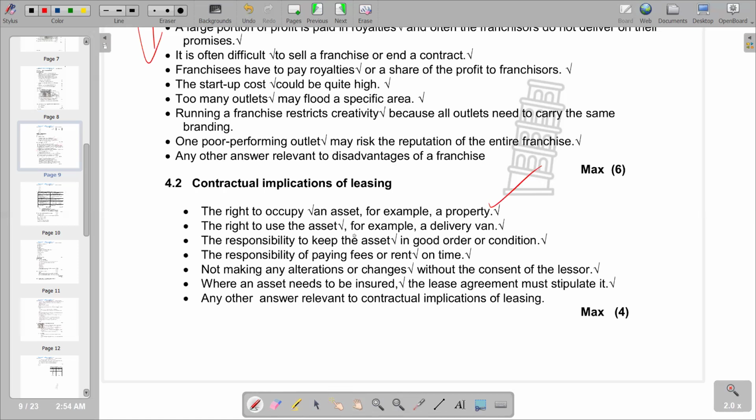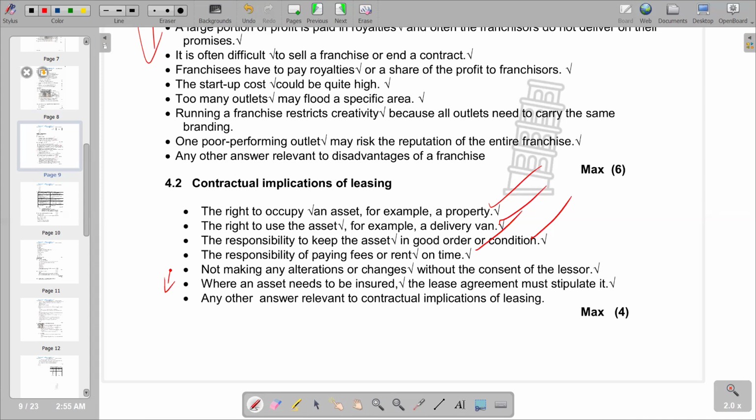The right to use the asset, for example, a delivery van, and the responsibility to keep the asset in good order or condition. So that can also be a very challenging implication, whereby you should make sure that the asset that you're using is in good order or condition as a lessee, and also the responsibility of paying fees or rent on time. And what other points can we also include? So this is what we have in terms of 4.2.